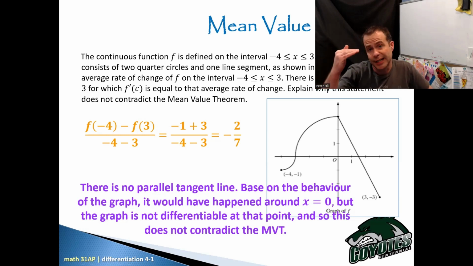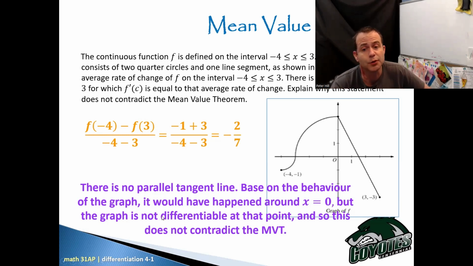That's when you'd start to get a negative slope there. But the graph is not differentiable at that point, so it doesn't contradict the MVT, because the MVT says you have to be differentiable in order to guarantee that one point. So this is not a contradiction of the MVT because it's not differentiable at x equals 0.